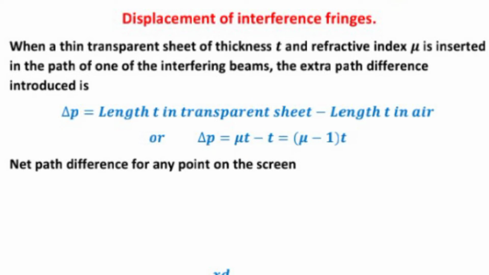equal to length T in the transparent sheet minus length T in the air. Delta P equal to mu T minus T, that is (mu minus 1) into T. Net path difference for any point on the screen equal to xd upon D minus (mu minus 1) into T.